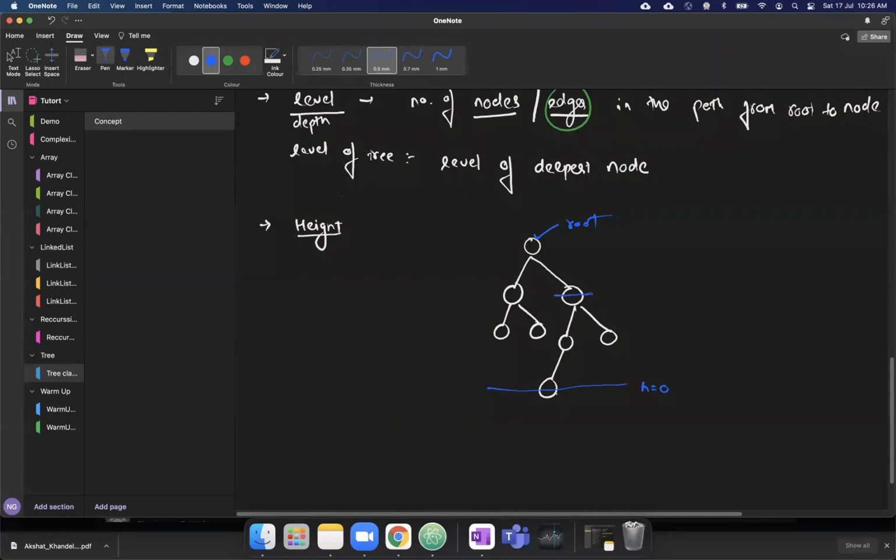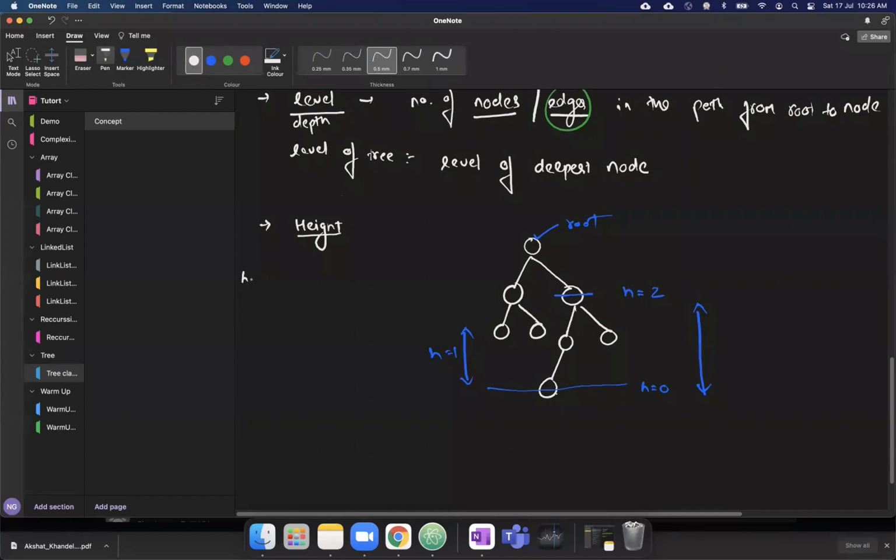Now, if I ask the height of this particular node, it comes as 2. This is the relative distance from the deepest node. Similarly, the height of these nodes is equal to 1. To calculate the height, I will tell you how we do it later. The simple definition is height is equal to the level of the deepest node minus the level of a node.